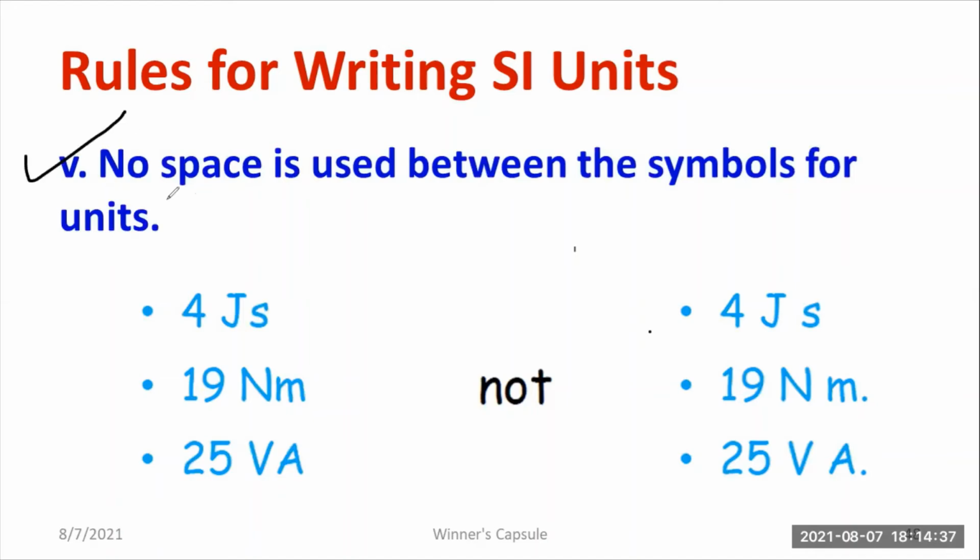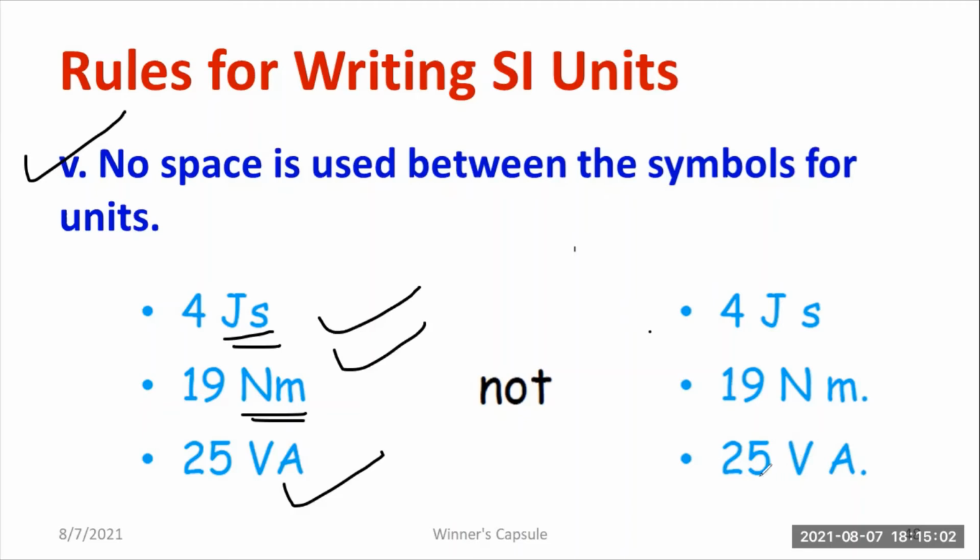The sixth rule: no space is used between the symbols for the units. For joule second, 4 space joule second, this is correct, no issues. 19 space newton meter. For example, torque is expressed in terms of newton meter, a derived quantity. And 25 space volt ampere. These are absolutely correct.